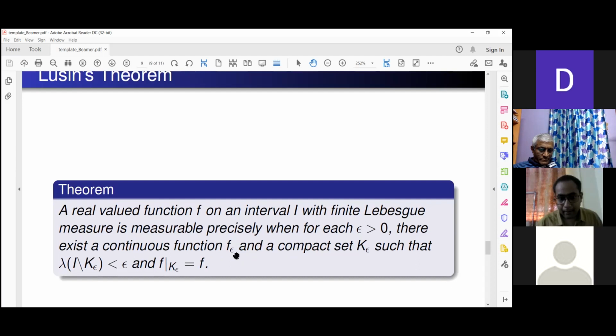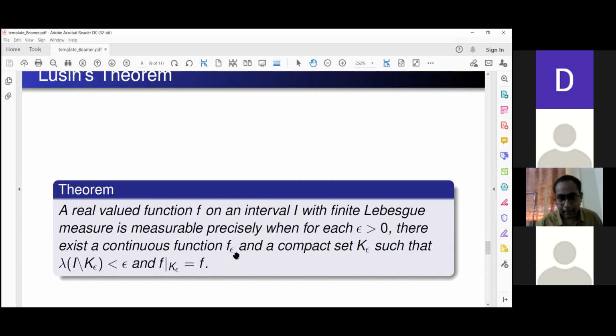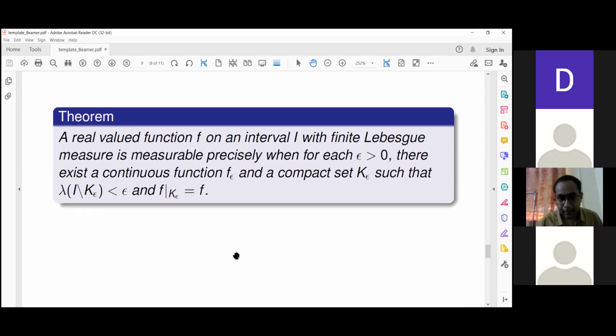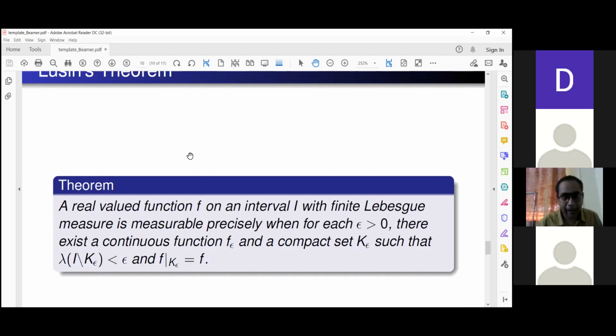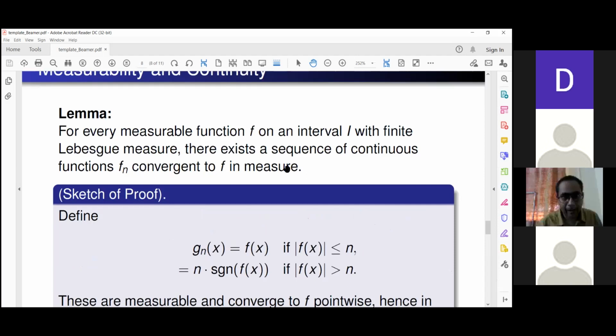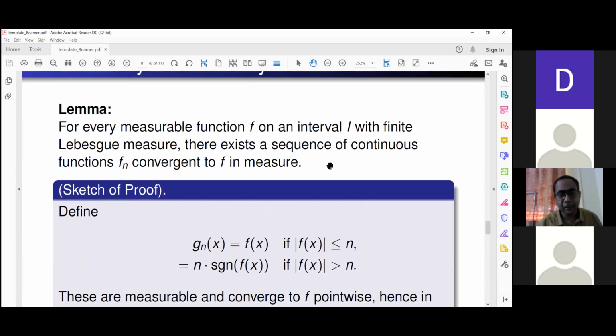This is by the previous lemma, which I will recall here. A measurable function on an interval, provided the interval has finite measure, can be approximated in measure by a sequence of continuous functions. So roughly speaking, this lemma states that measurable and continuous are related from the point of view of convergence in measure.